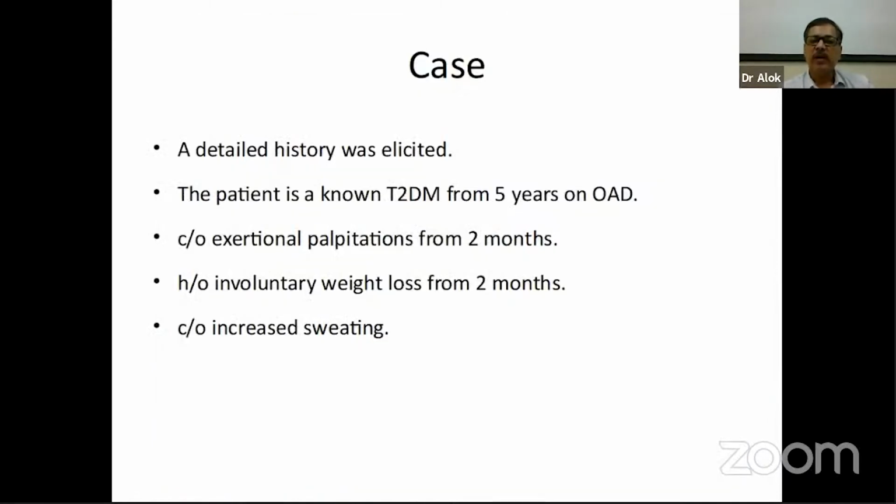When the detailed history was asked, the patient also had type 2 diabetes, and he also had a past history of a thyroid disease.